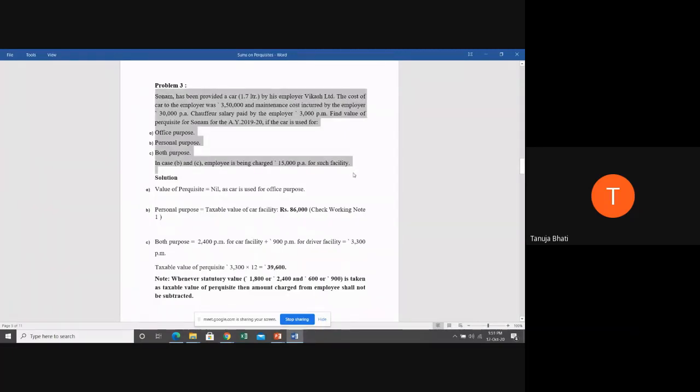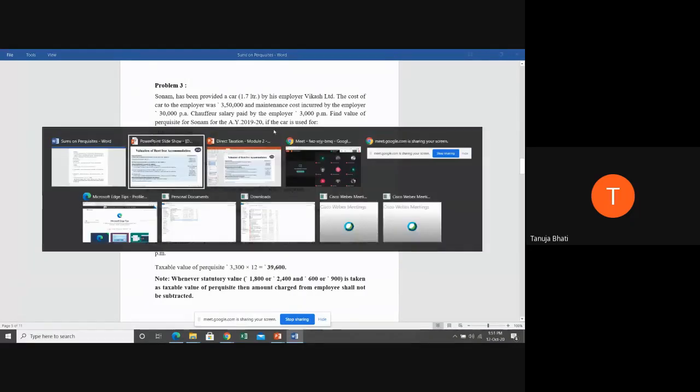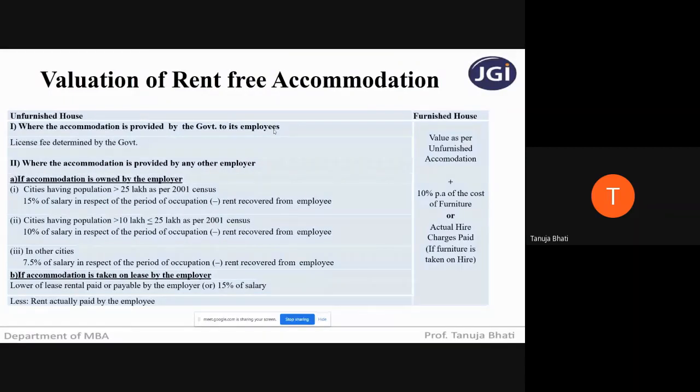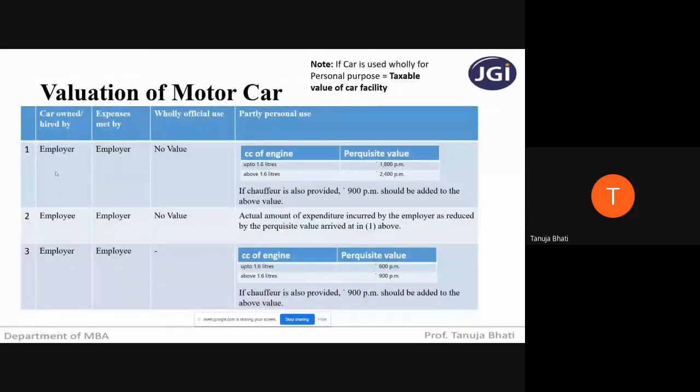Okay. Now let me tell you all that as soon as you will get a problem relating to this, you should understand it is a perquisite, because some benefit is given to the employee. Second thing is, in perquisites you have three elements to be checked. First, car belongs to the employer, and expenses also are borne by the employer. You have a separate provision for that. So see here that the car is owned by the employer, expenses are met by the employer. So we have to pay concentration on the first part of provision to be applied.